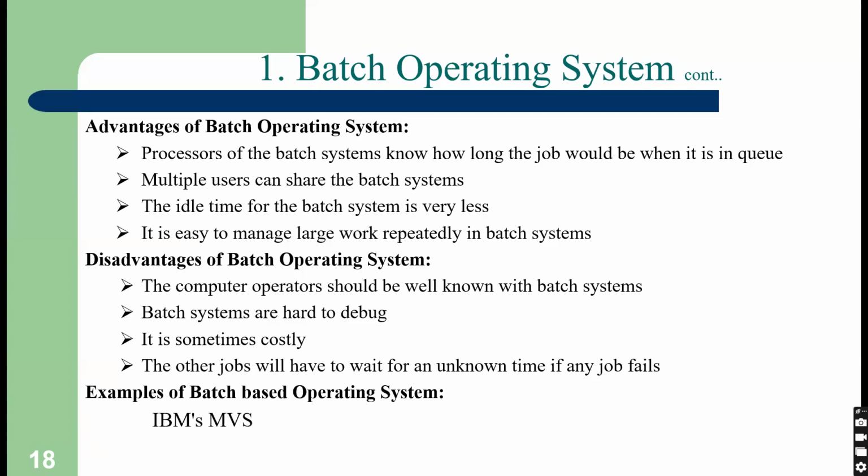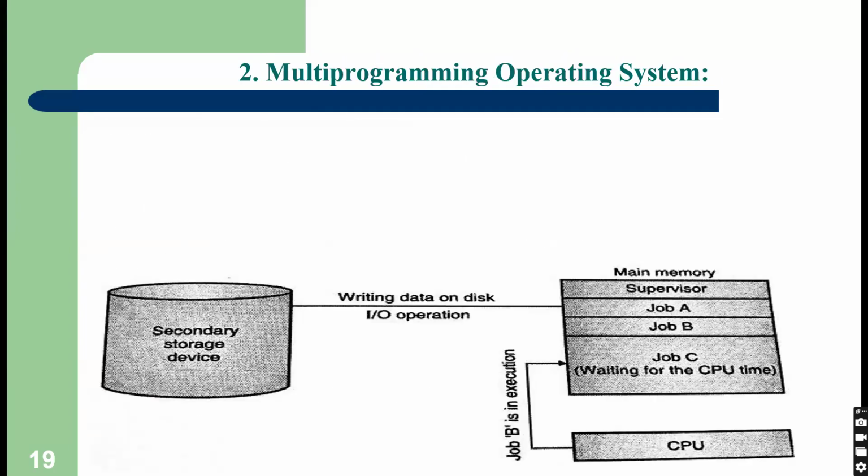Example of batch operating system: IBM MVS. It is the most popular IBM batch operating system. But batch operating system nowadays is obsolete.